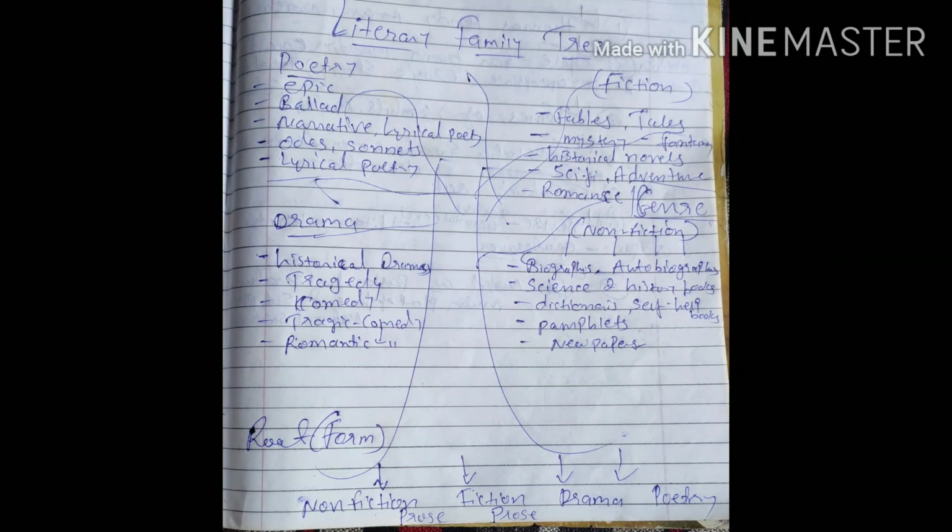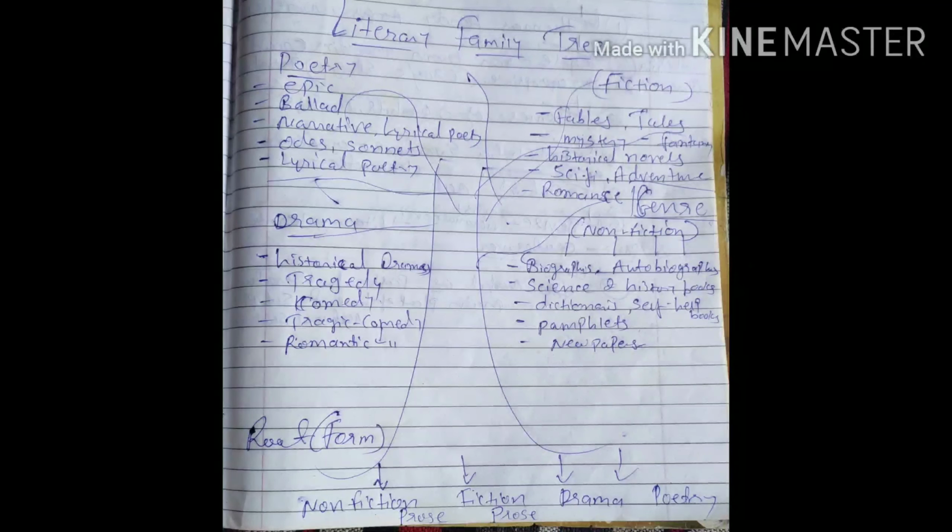Fourth is poetry. As you can see in this picture, the roots are the four forms, and they are divided into different genres. These are the branches of the literary family tree. So poetry includes epic, which is a very long ballad, an oral, narrative form including a story, lyrical poetry, odes, sonnets, and many more.